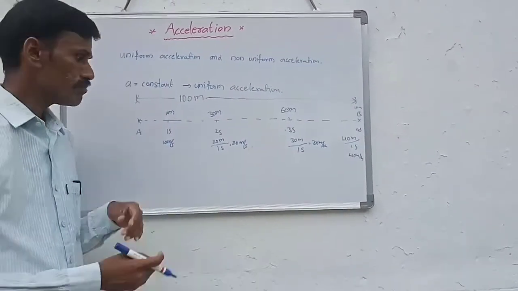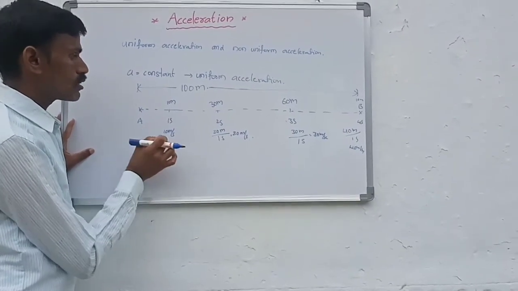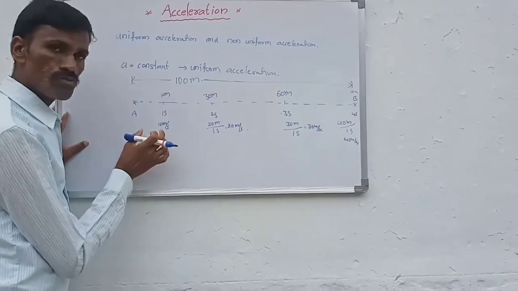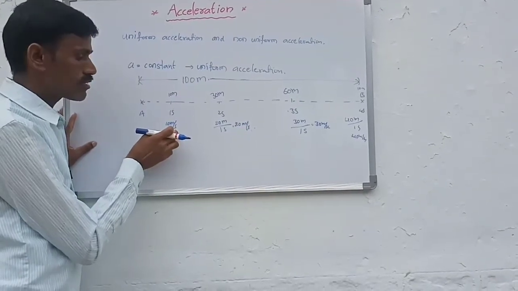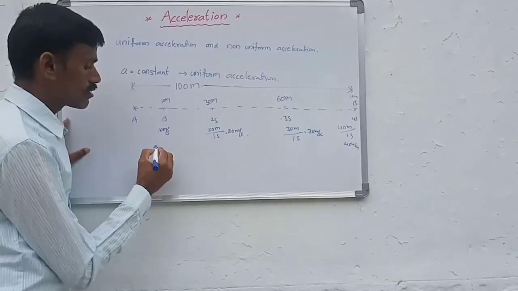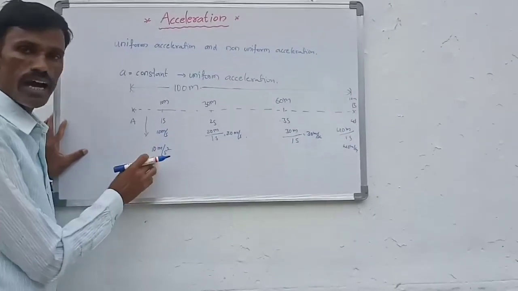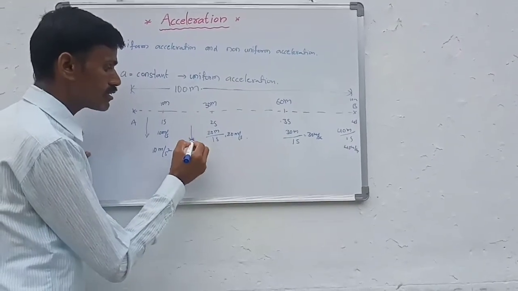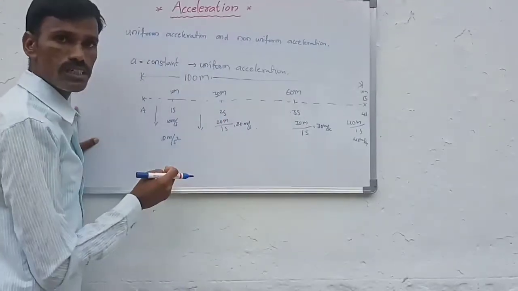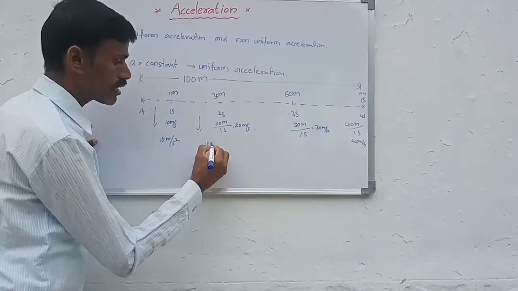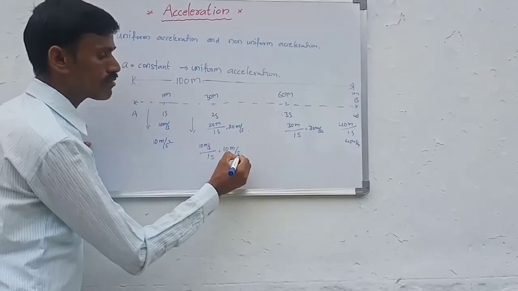Now what is acceleration? The change in velocity. In the first 1 second of time, the initial velocity is 0. After 1 second the velocity is 10 meter per second. That's why 10 meter per second square is the acceleration. In the next interval, the velocity changes from 10 meter per second to 20 meter per second. That's why the change in velocity is 10 meter per second in 1 second, so 10 meter per second square.